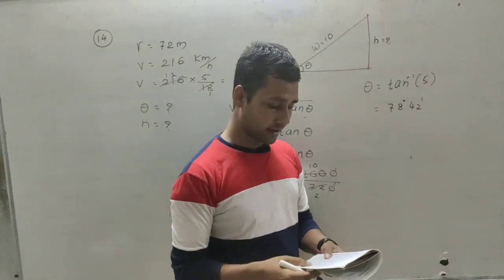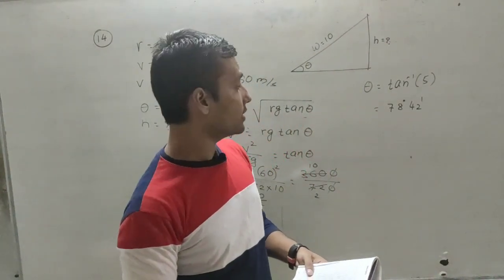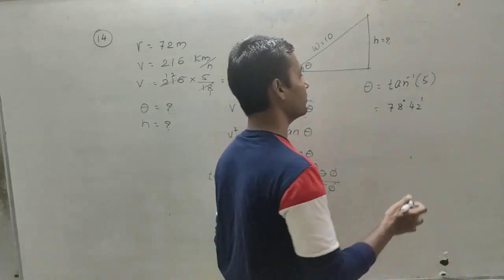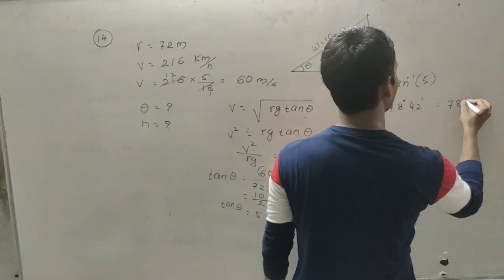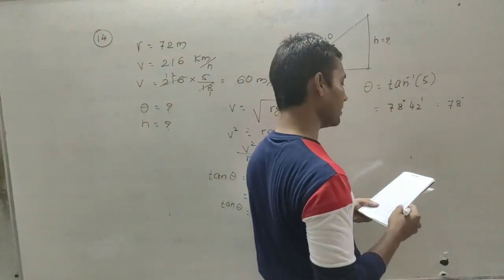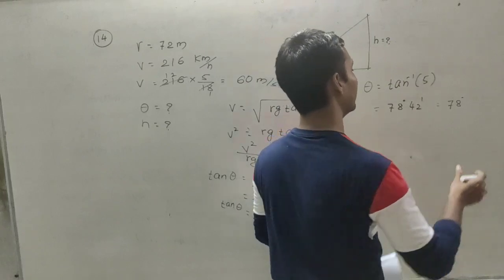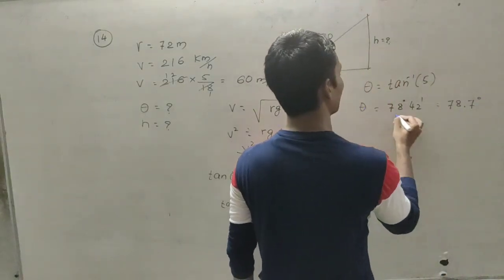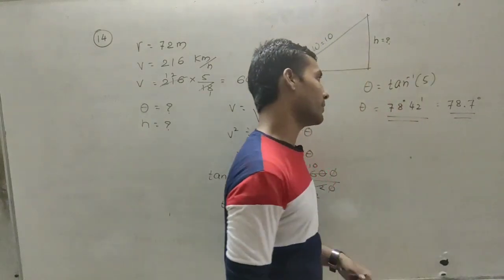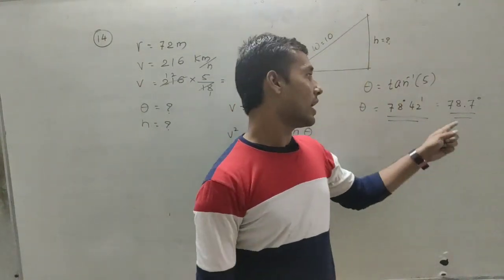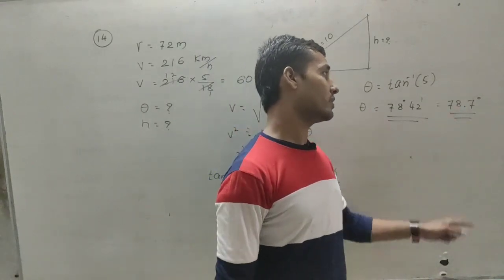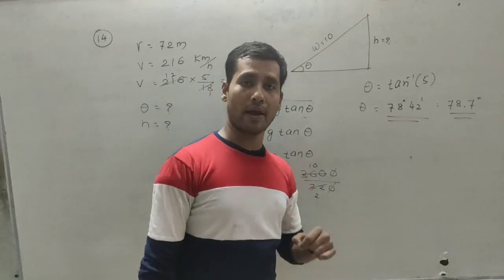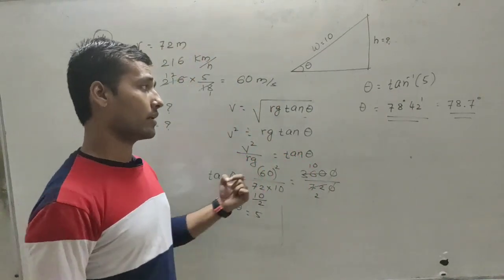So that we can write as 78 degree and 42 minutes. That can be written as 78.7 degree. So both are the answer: this is in minutes, 78 degree and 42 minutes, and this is 78.7 degree. So this is the value for our angle of banking. Okay, write down this.